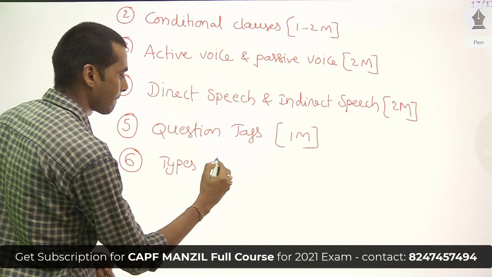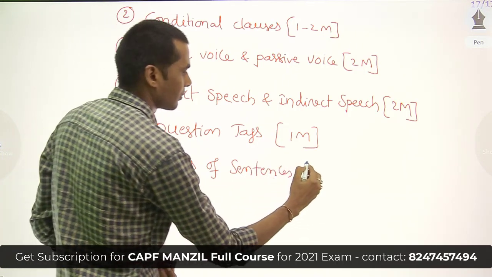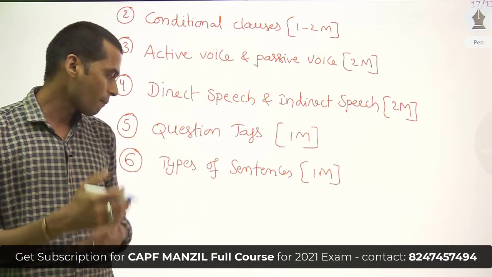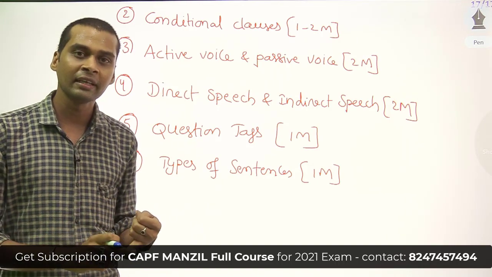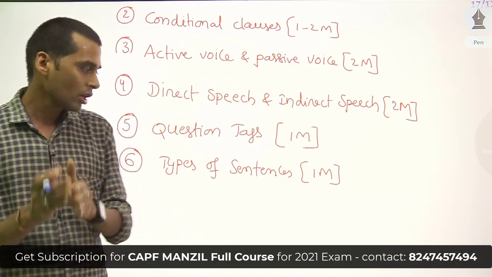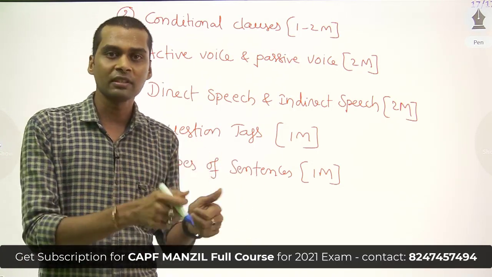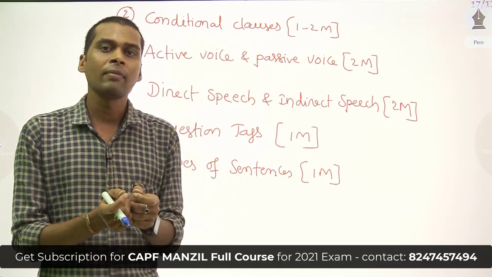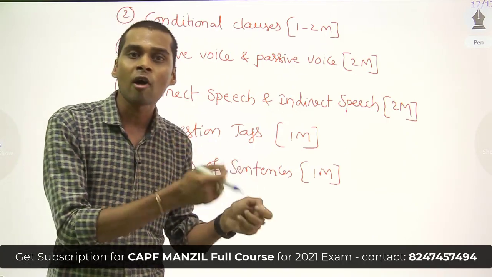And the next topic is types of sentences. This has a weightage of 1 mark. In this topic, normally we will deal with 3 types of sentences, that is simple sentence, complex sentence and compound sentence. You are asked to change one sentence to another. For example, if the sentence is given as a simple sentence, you are asked to change it from simple sentence to complex or compound. Similarly, if you are given a compound sentence, you are asked to change it from compound sentence to complex sentence.